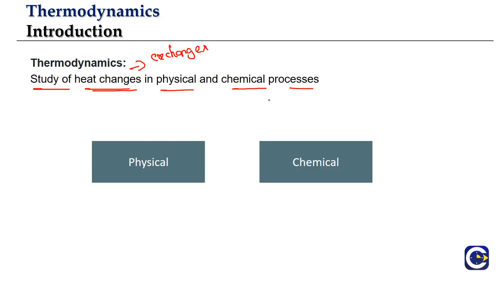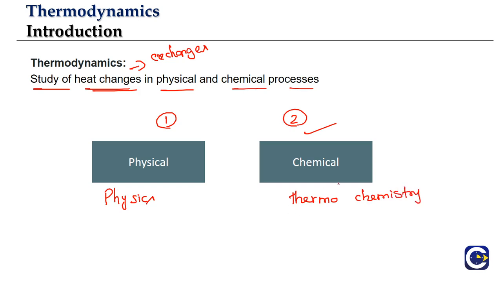But broadly speaking, if you divide them into the heat changes with regard to the physical processes and heat changes with regard to the chemical processes, this is what we will be having in common with physics. So in physics also you will be learning about thermodynamics with regard to the physical processes. In chemistry particularly, we'll be having this second part, which is the thermodynamics related to the chemical processes. We can even call it thermochemistry. So the thermodynamics related to the chemical processes, we can also call it what? Thermochemistry. So this will be exclusive to only the chemistry part.